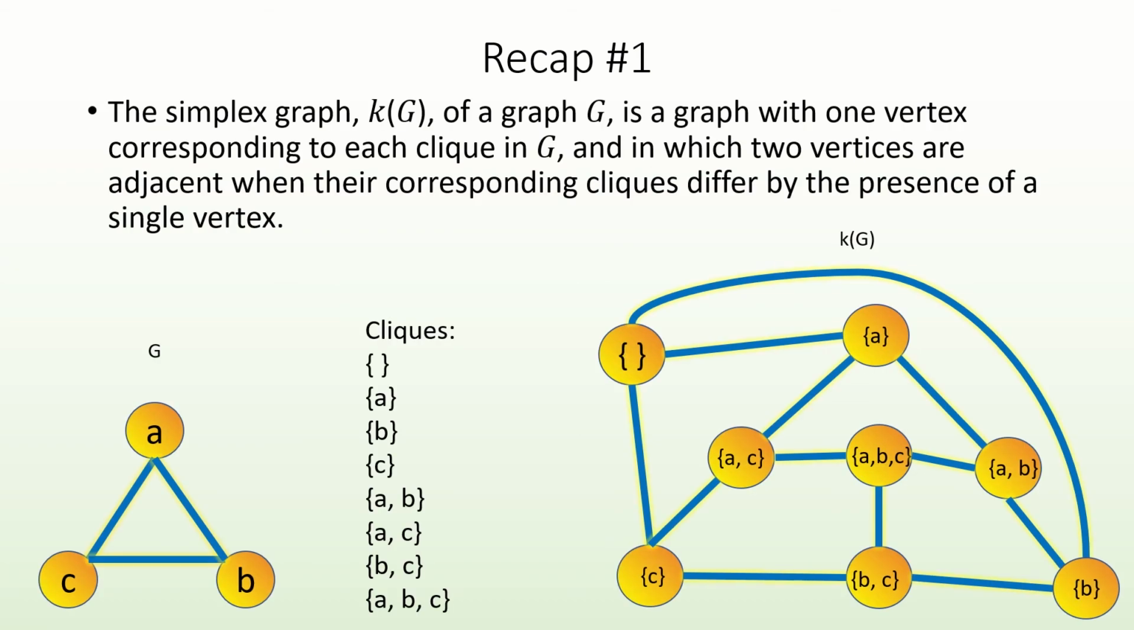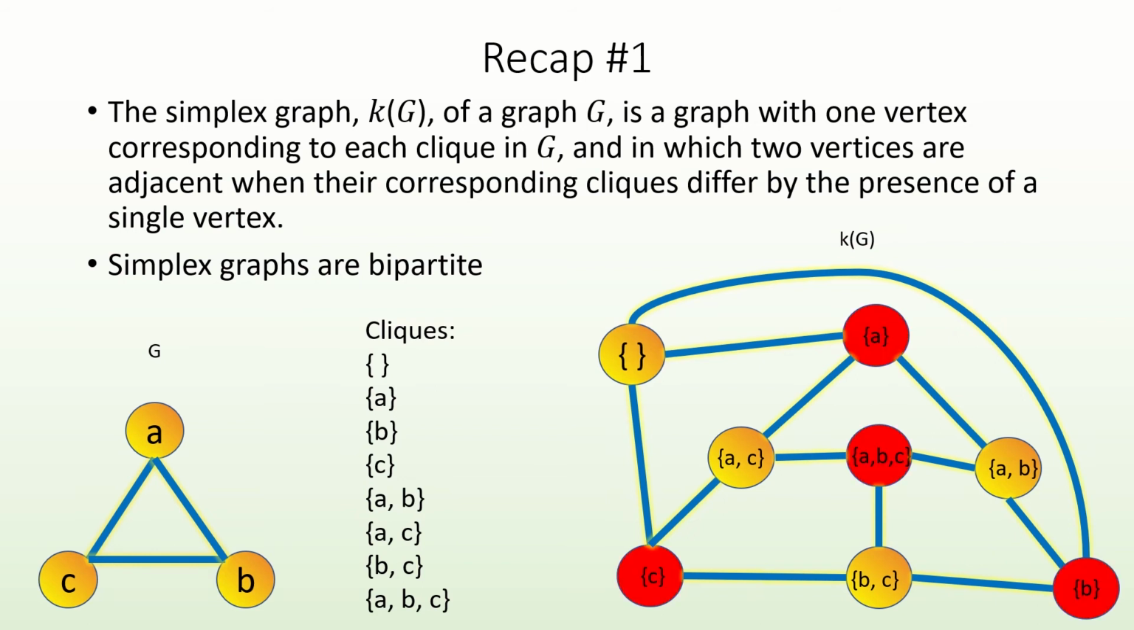The simplex graph of a graph G is a graph where the vertices correspond to cliques in G, and in which two vertices are adjacent when their corresponding cliques in G differ by the presence or absence of a single vertex. Note that adjacent vertices correspond to cliques whose sizes differ by 1, meaning that adjacent vertices correspond to cliques of different parity. This implies that simplex graphs are bipartite, because vertices corresponding to cliques of even size only link to vertices corresponding to cliques of odd size, and vice versa.